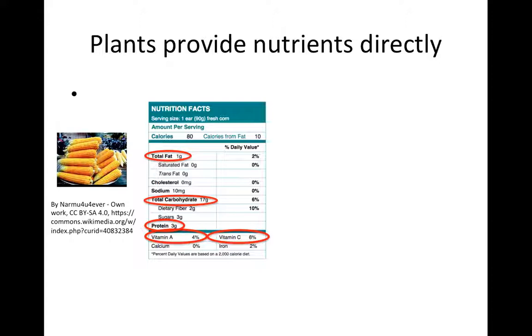So plants provide us nutrients directly. Going back to the corn example, we are getting some lipids or fat from corn. We're getting carbohydrates, sugars, and also more complex carbohydrates directly from corn. We're getting protein. We think of protein as coming from animals, but plants themselves have protein. And then also we can see we're getting a couple of vitamins from corn. You can see that the levels are fairly low. As vegetables go, it's a little bit less nutritious.